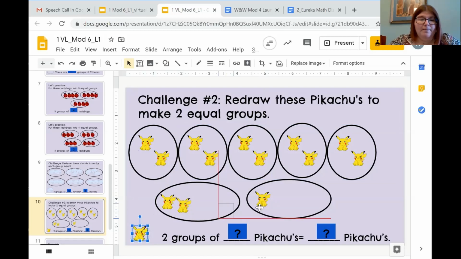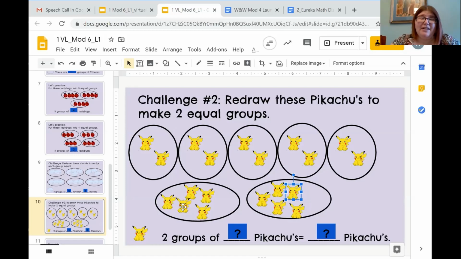3, 4, 5, 6, 7, 8, 9, 10. So 2 groups of how many Pikachus? Is the number 2? 2 groups of 2 Pikachus? No, that's not right. That's what we had when it was 5.